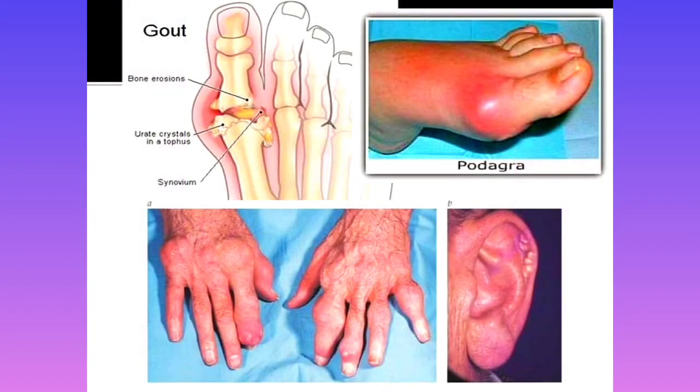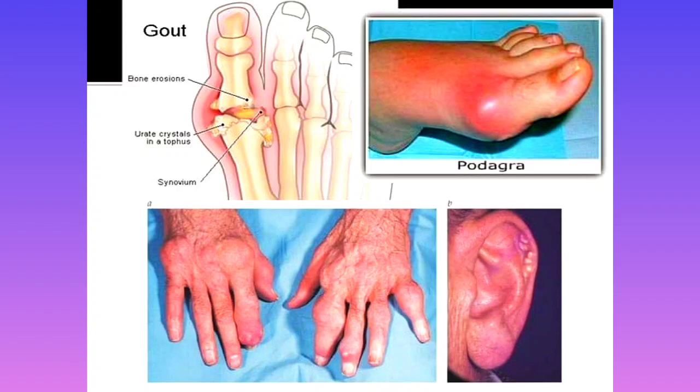Now look at this picture. Basically it is showing the small joints, and you can see the big toe that is affected, and that is known as podagra. This is also a question, podagra. When the big toe is affected, it's known as podagra, where gout has occurred, and the needle shaped crystals of monosodium urate have been deposited.